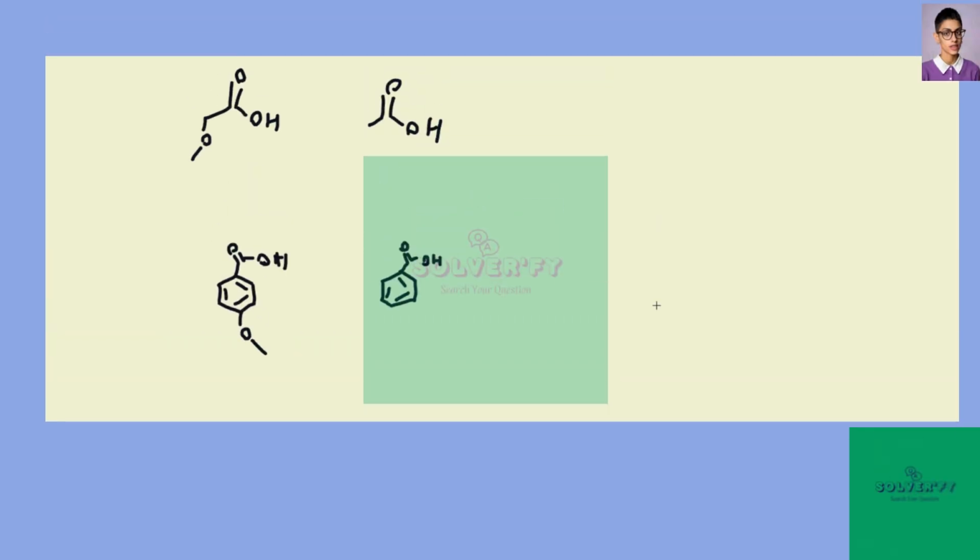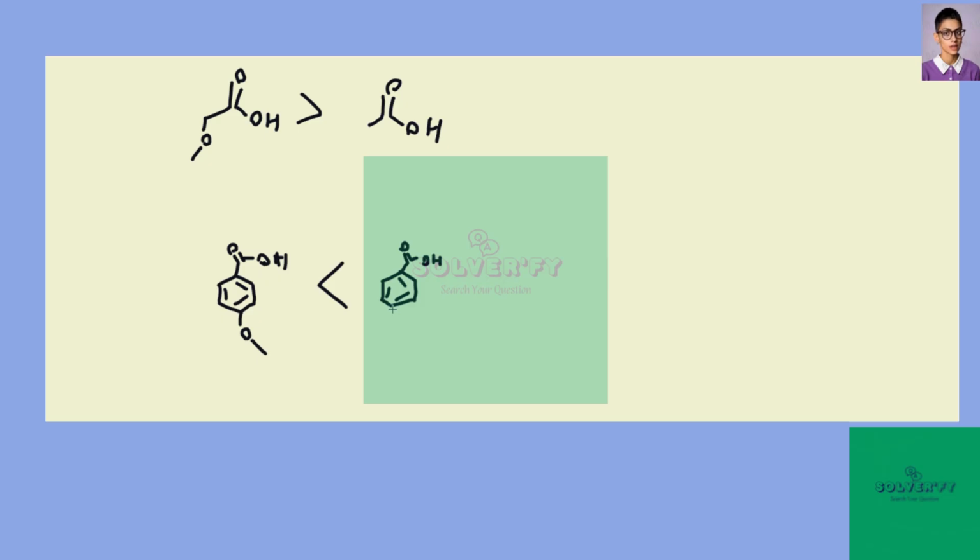Hello everyone, today we're doing chapter 19, problem 44, and this problem asks us to explain the following statement. 2-methoxyacetic acid is a stronger acid than acetic acid. However, para-methoxybenzoic acid is a weaker acid than benzoic acid.